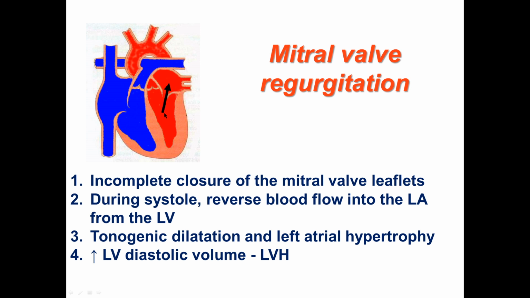go in the opposite direction to the left atrium, which causes overloading of the left atrium, and during the diastole phase, blood goes to the left side, and also we have overloading of the left side. That's why in this regurgitation we have overloading of the left atrium as well as the left ventricle, which causes tonogenic dilation and left ventricular hypertrophy.